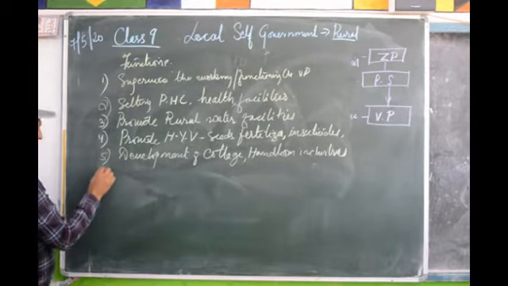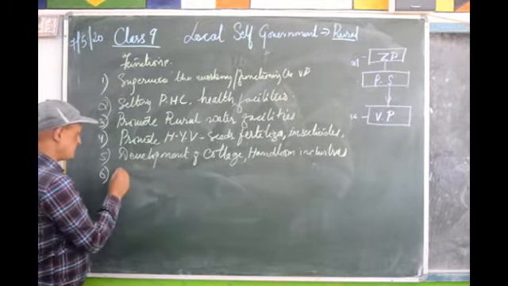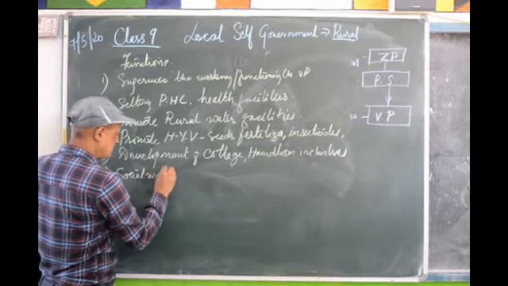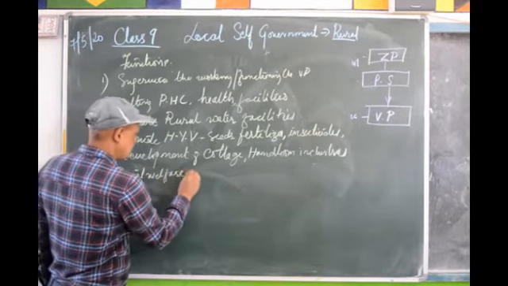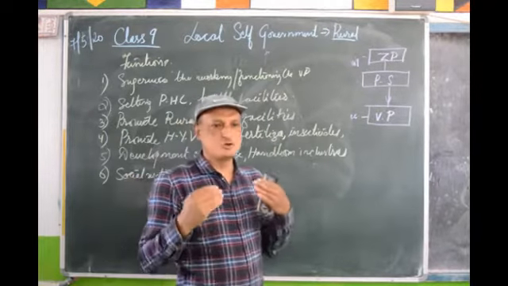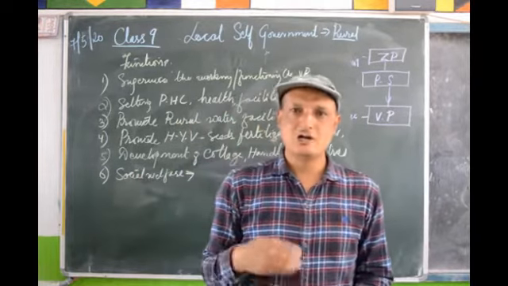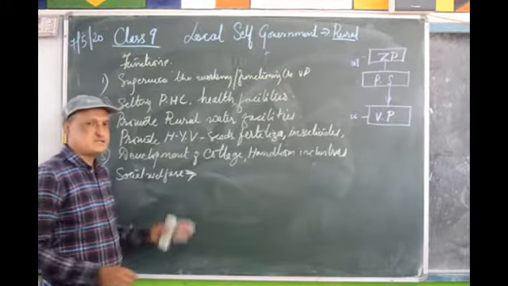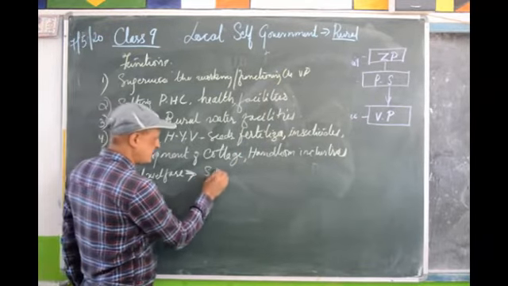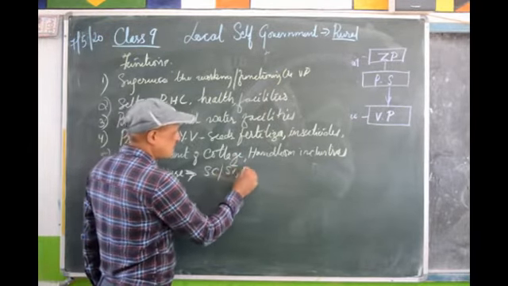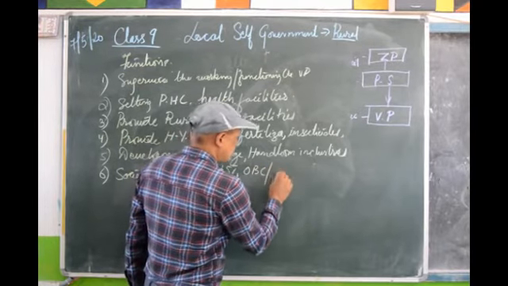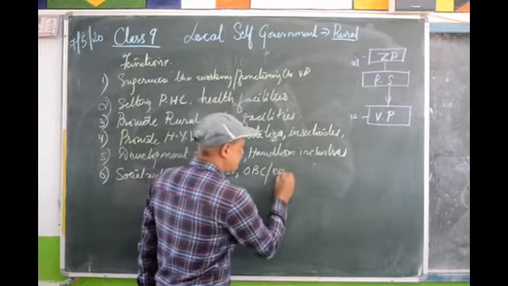Next one. Sixth one. Social functions. Social welfare. Social welfare schemes or social welfare facilities are to be provided to the villages. With regard to that, facilities especially for the scheduled castes, scheduled tribes, other backward communities, and for expectant mothers.